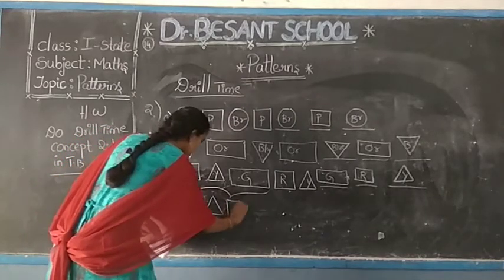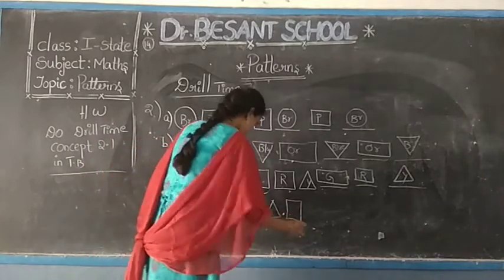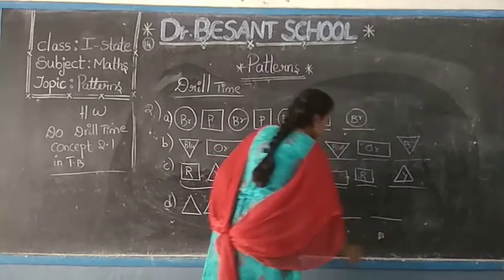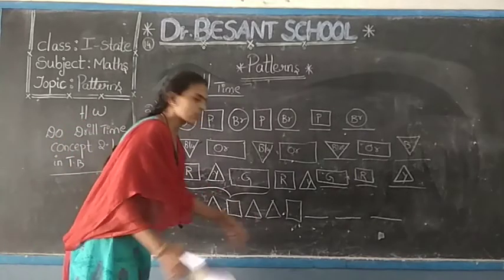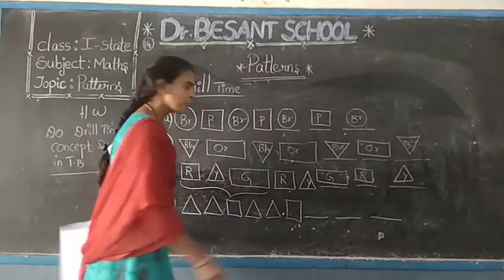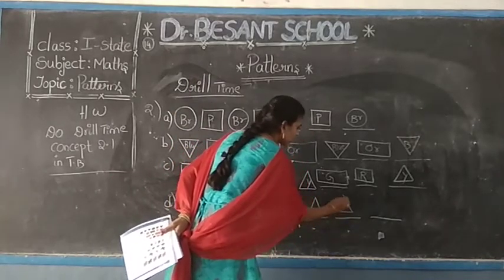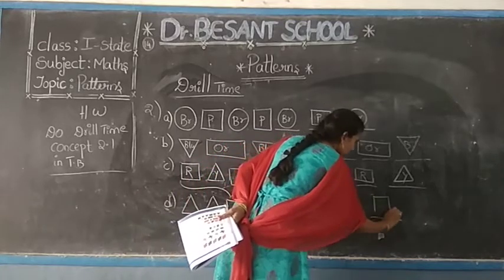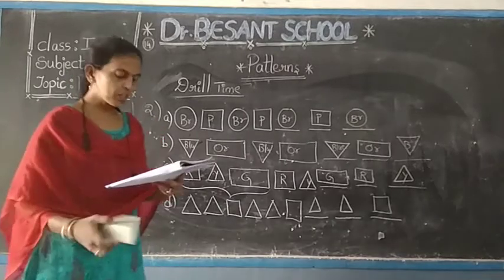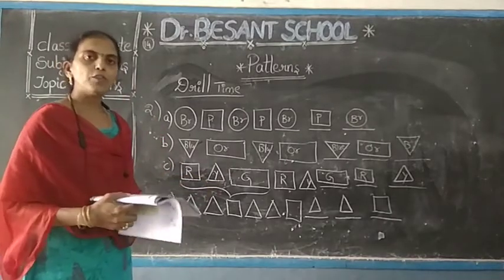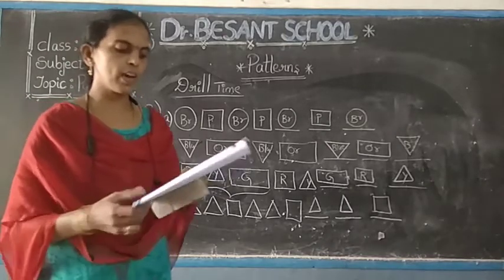Two triangles, one square, two triangles, one square. Next three shapes we have to draw. See here: two triangles, one square, two triangles, one square. So after square, what is the shape? Triangle. Again after that, another triangle, because two triangles are repeated. So after two triangles, the next one is square. Okay children, you note down the shapes and you have to apply the color according to the pattern given.